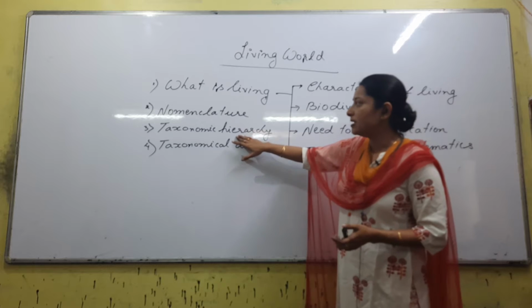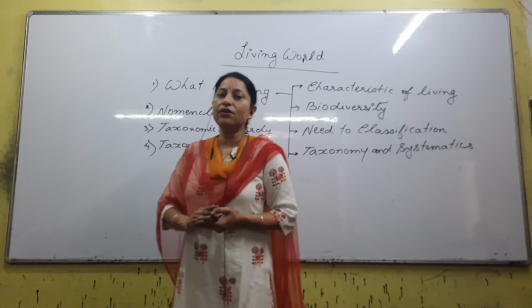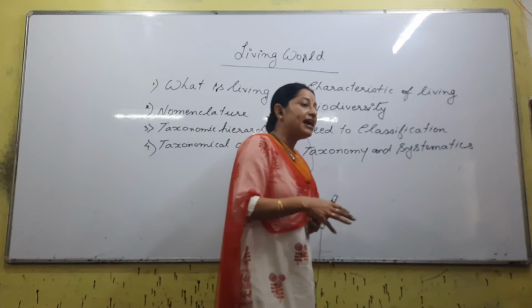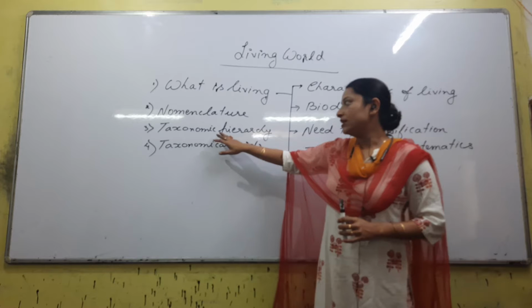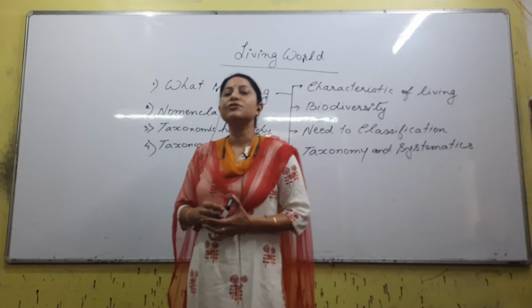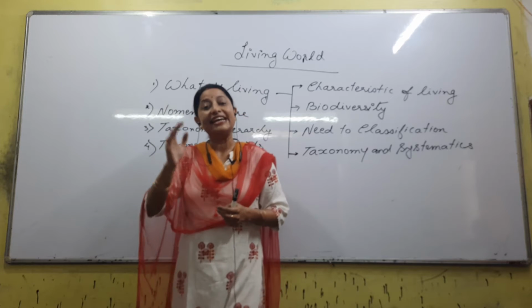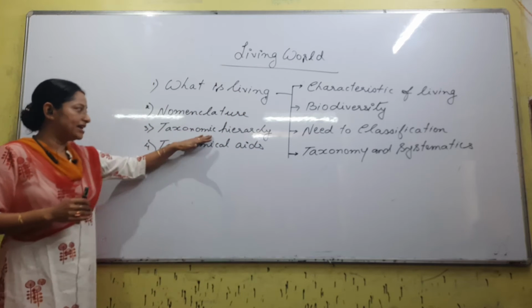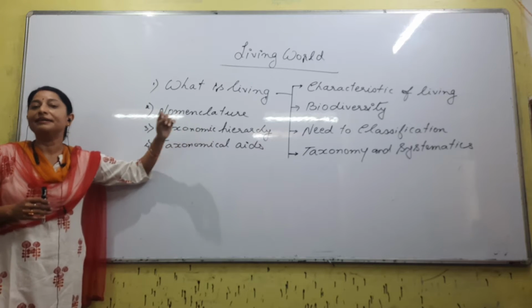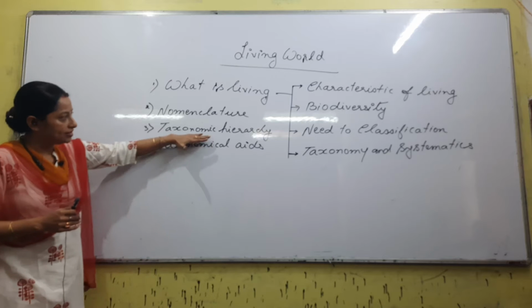Next we have taxonomic hierarchy. First the word hierarchy. Hierarchy means arranging in increasing order or decreasing order, arranging step by step. That is what is called hierarchy. Taxonomic hierarchy, what exactly are we talking about? To study an organism properly, it needs proper classification. It has to be arranged in particular sections, no? That is what we call taxonomic hierarchy. Starting from the highest point of taxonomic hierarchy, what is it? Kingdom. The lowest point of taxonomic hierarchy? Species. Species, genus, order, and so on, that is what is called taxonomic hierarchy.